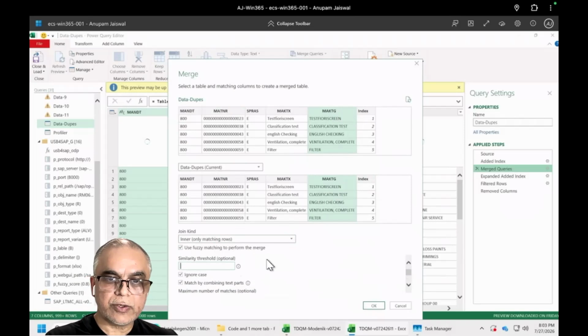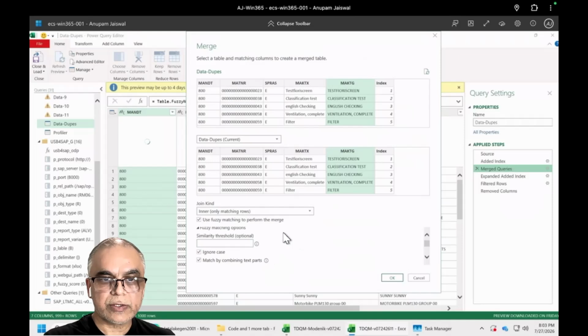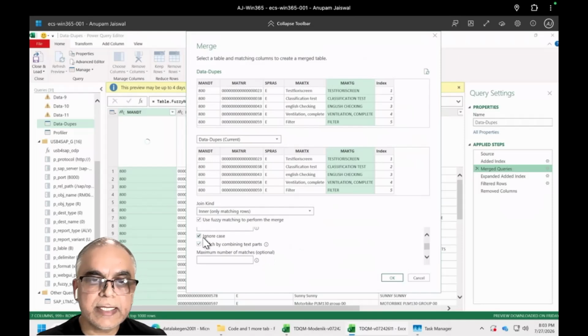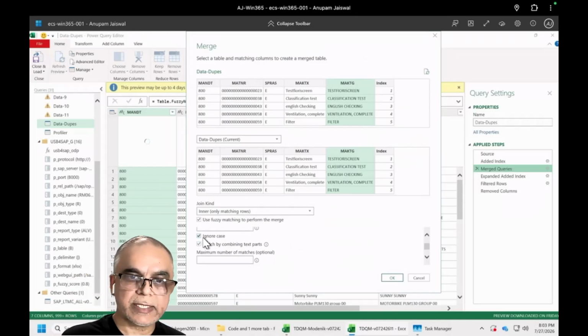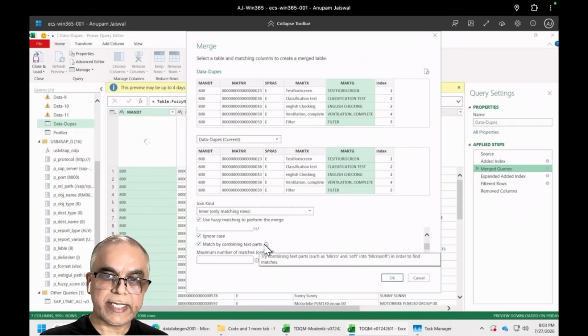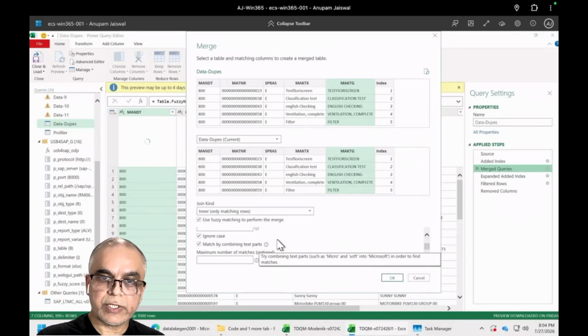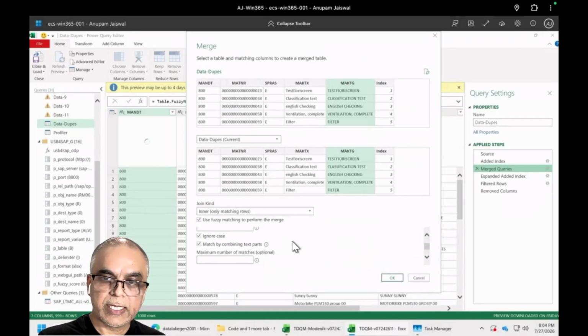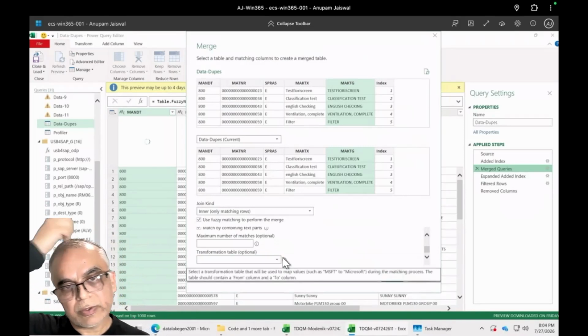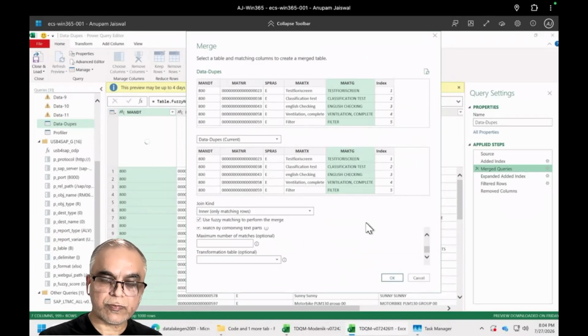And there are a few other options which might be interesting. We can ignore case. In this MAKTG field, everything is capital, so it doesn't matter, but there is some text which may not be capital, so we can ignore the case. We can combine text parts, like if we have micro and soft as different words, then it can combine those text parts. And if needed, we can also give a transformation table where things like IBM maps to International Business Machines and so on and so forth.